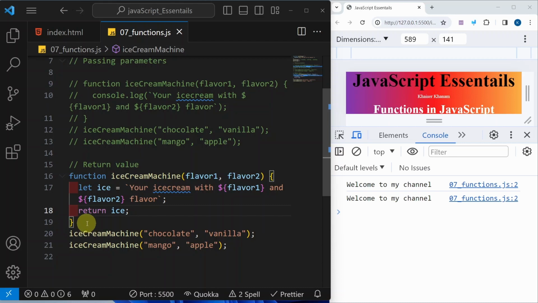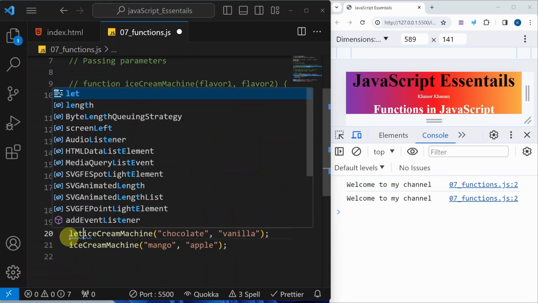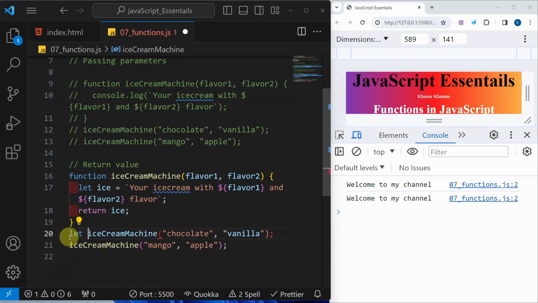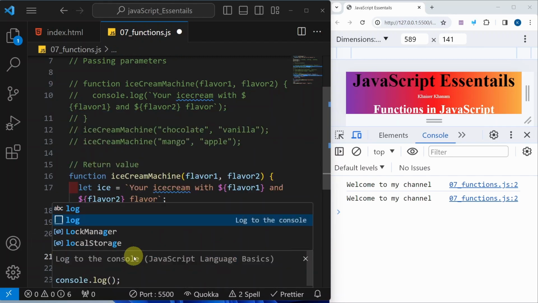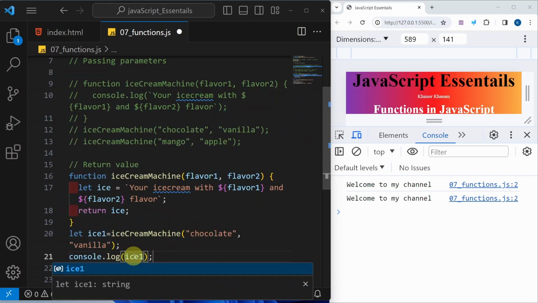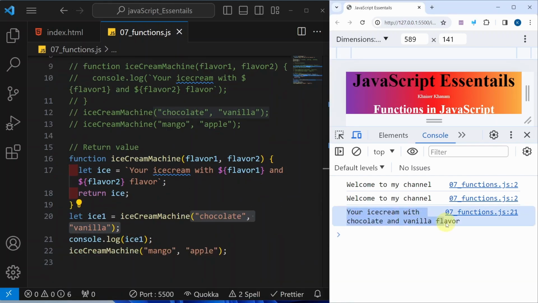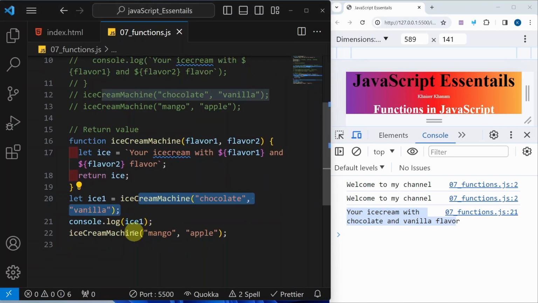Why? Because this function is returning some value, and this value I have to store in a separate variable. Here I am calling this function, and it returns the complete ice string. So I just have to assign this entire value to one variable. I will write ice1 is equal to the function call. Now I just have to display ice1 with log. I will write ice1. Save this. Now I will get my result for this function call.